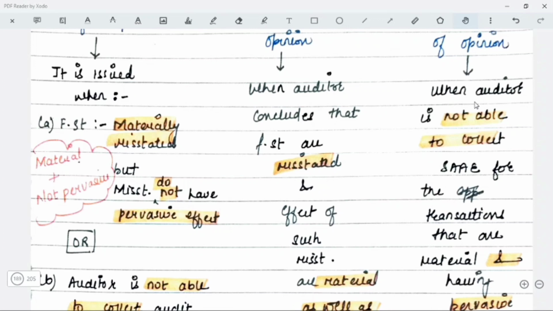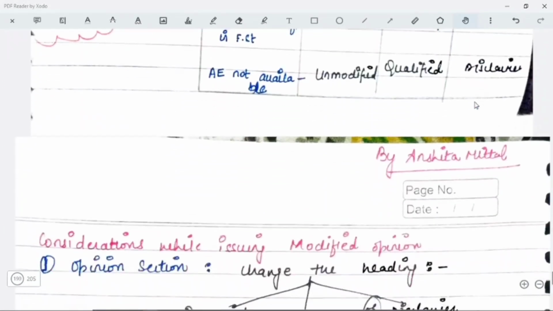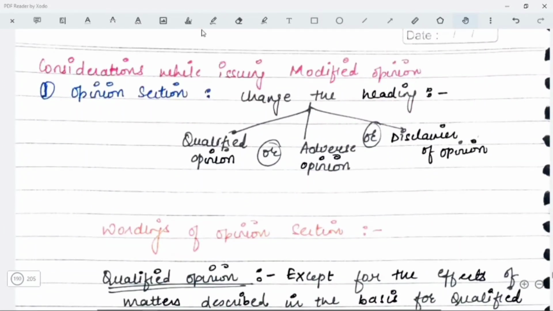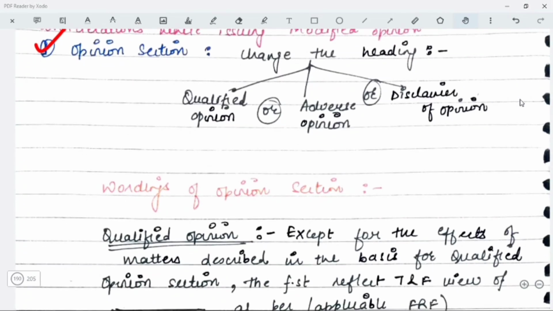Okay. Now, next point, considerations while issuing the modified opinion. So first of all, we are going to talk about the opinion section. You will have to change the name of the opinion section. That is, the heading has to be changed. Earlier you were writing only opinion section. Now you are going to write qualified opinion, adverse opinion, or disclaimer of opinion, whichever opinion you are expressing. Now wordings will be different in each of these cases. Let's talk about these wordings one by one.